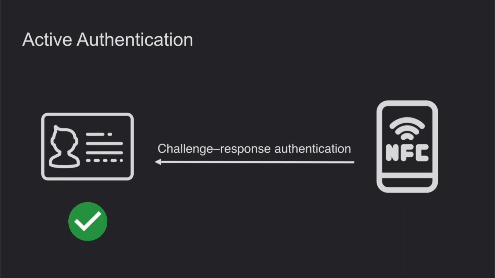Then the terminal sends some random challenge to the card, and if the card is able to sign this challenge with its private key, then the terminal can be sure that the private key on the card is the original one, and therefore the card is the original one as well.